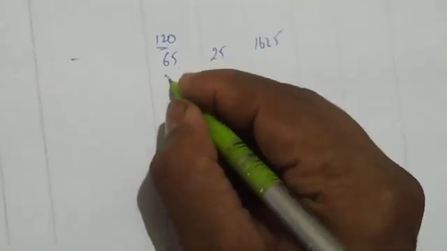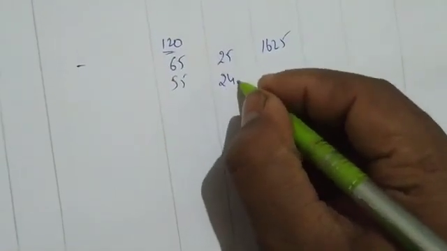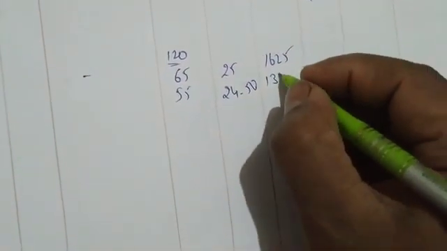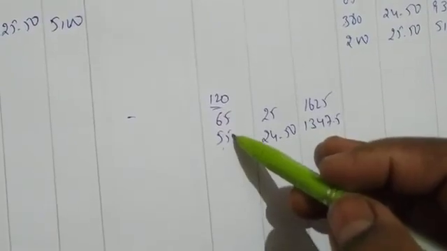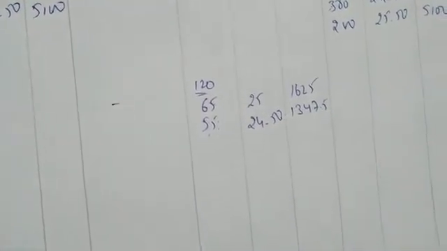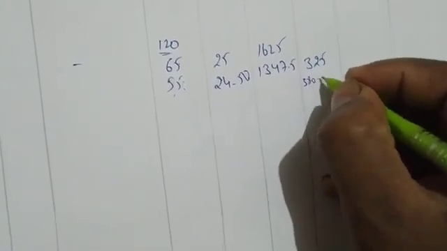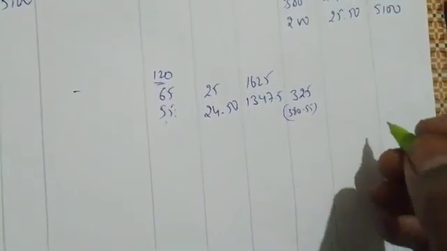So we have to issue 120 units, and already we have issued 65. How much do we still need? 55. From 380 we will take 55. 55 into 24.50, we are getting 1347.5. So 65 we have taken first under FIFO, and we still required 55, so we took 55 units from 380 at the price of 24.50. So from 380 we have issued 55 units, and the balance will be 325, 380 minus 55.